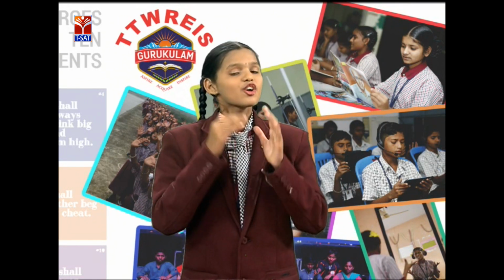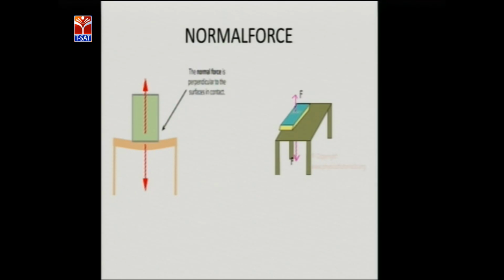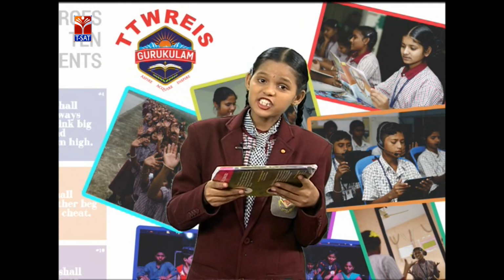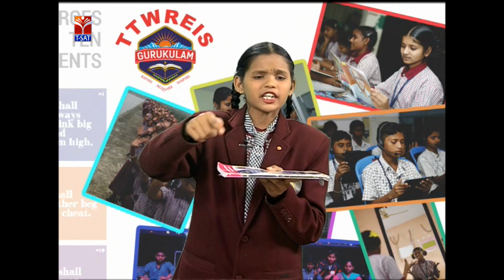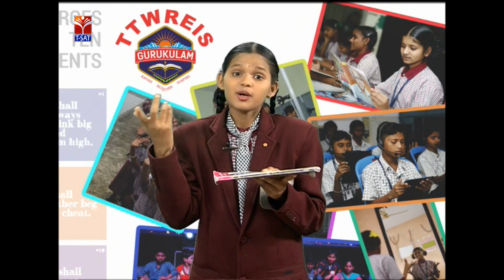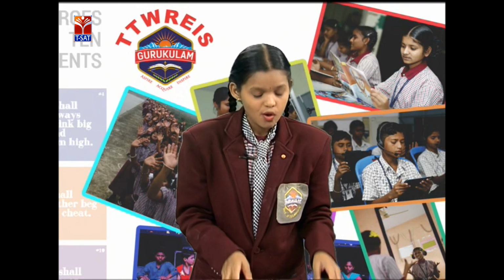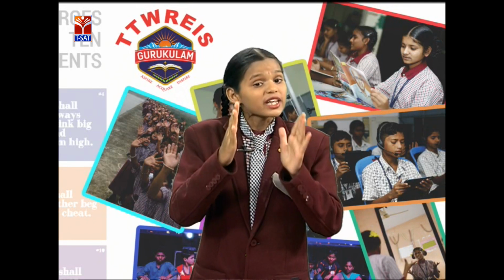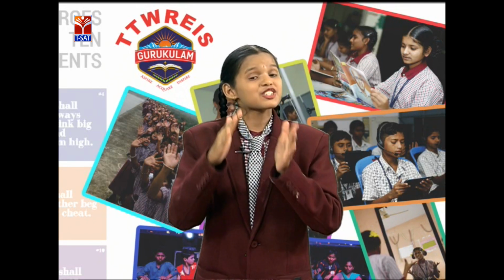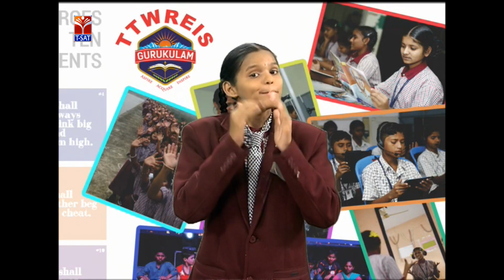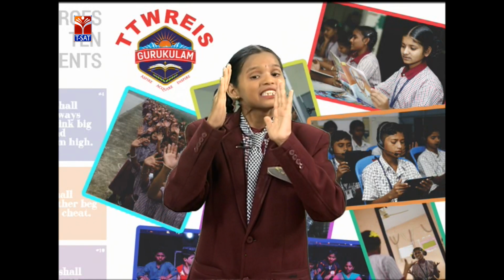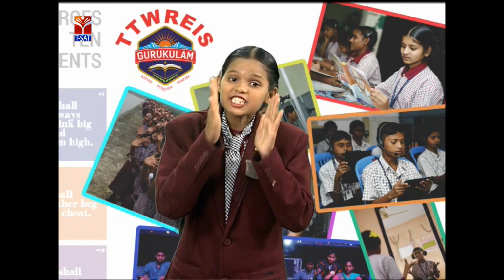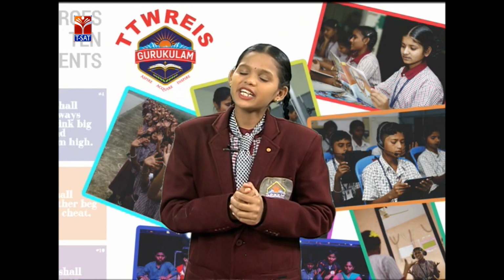And next one is normal force. Place the textbook on the table. When the book is on the table, it is in a rest state. What forces are acting on the book? We can assume that by magic the table disappears. What will happen? The book falls down. When the book is on the table, the gravitational pull is present, but it does not fall down because there is the support of the table to the book. The force which supports the book against gravity is nothing but